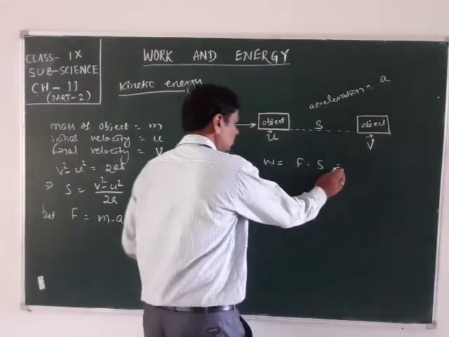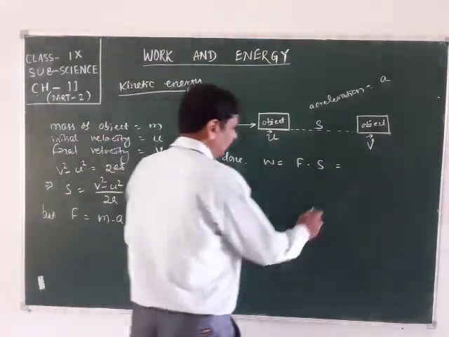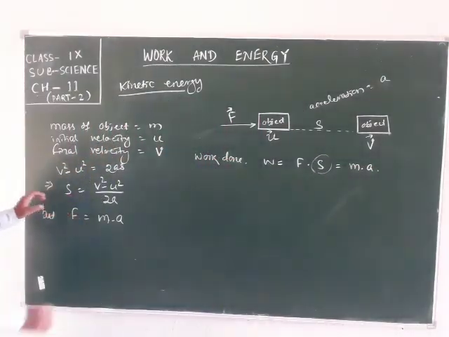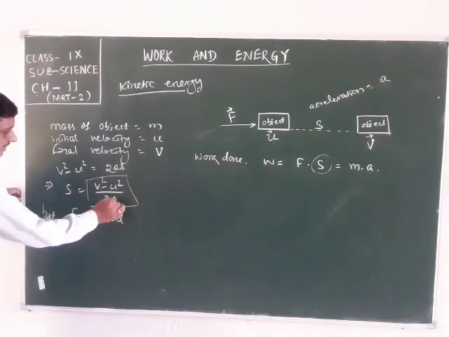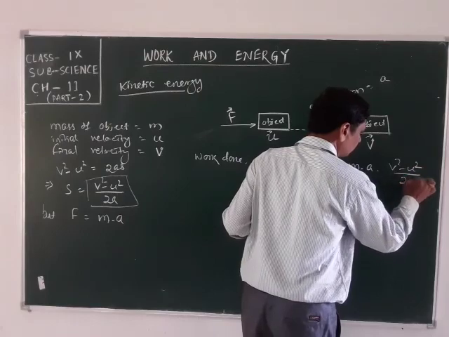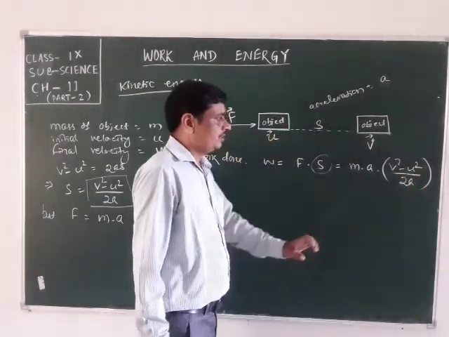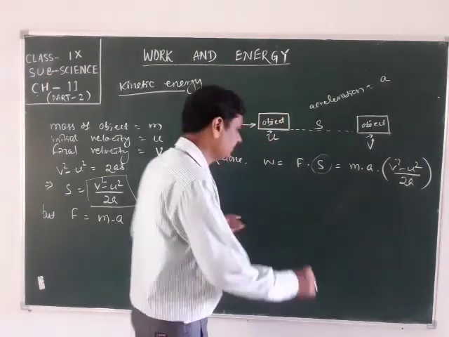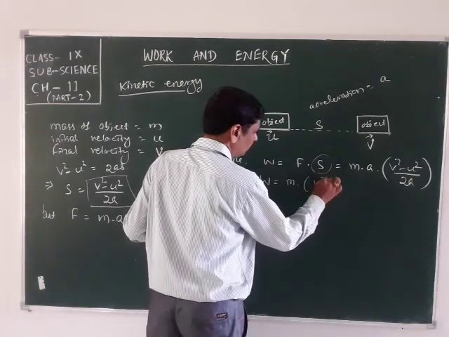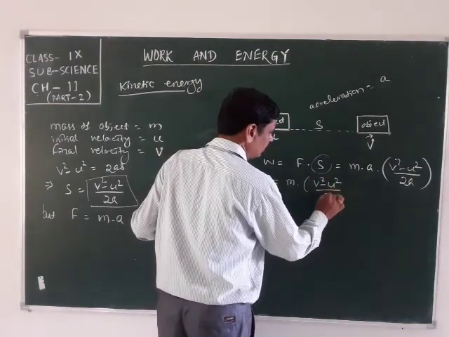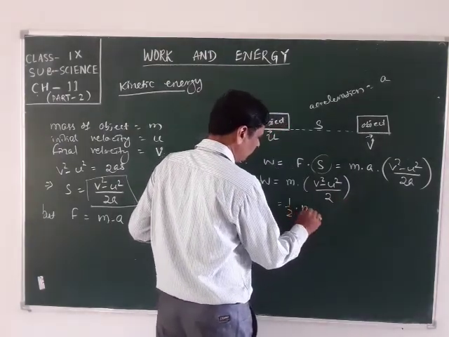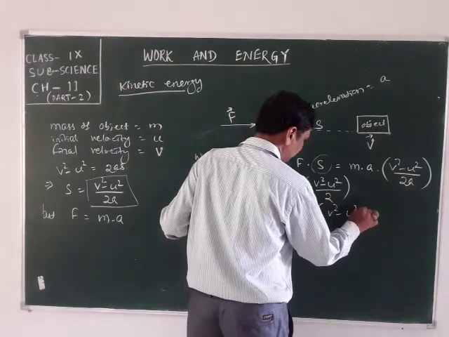Force can be written as m a, and s is taken from the distance, v square minus u square by 2a. So a and a will be cancelled. This implies work is equal to m into v square minus u square by 2, which can be written as half into m into v square minus u square.